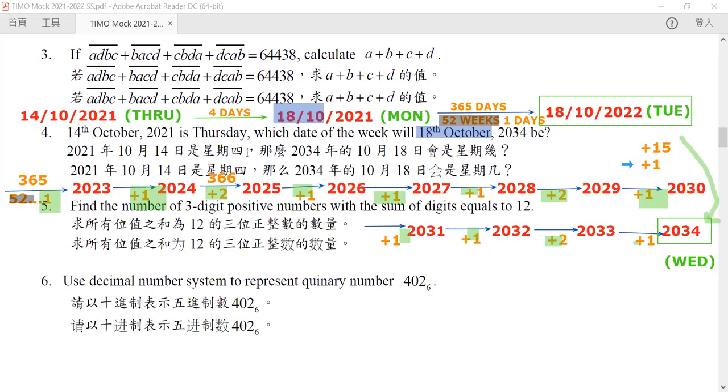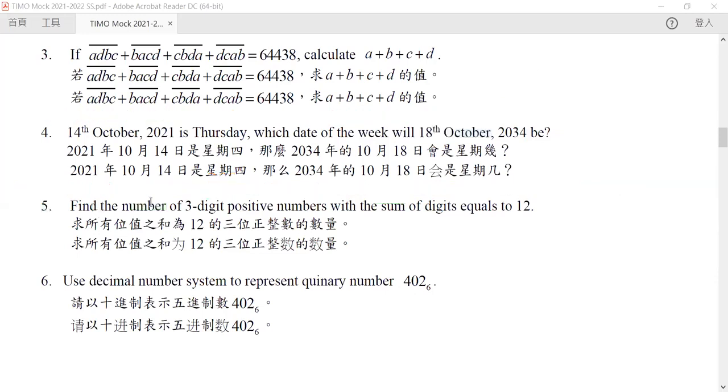Okay, so now let's go on to question number 5. Find the number of 3-digit positive numbers with sum of digits equal to 12. Now this question is hard. There are 2 major ways of doing this. The one is to use inclusion-exclusion. The other is the hard way.